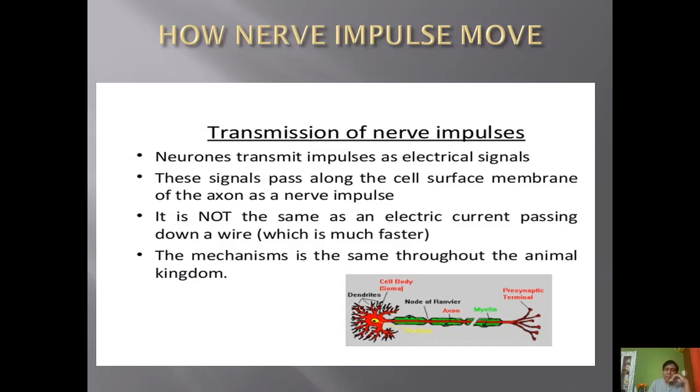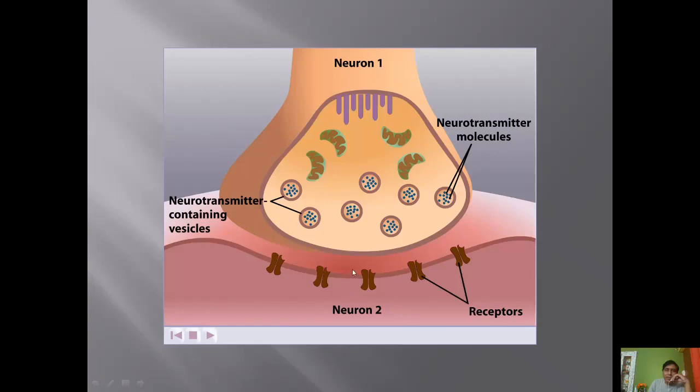Neurons transmit electrical impulses, children. The electrical impulses are produced by ionic movements which take place in our neurons. Then comes this little slide where we can see the end of the neuron which is connected to another neuron, neuron 2. This is neuron 1.